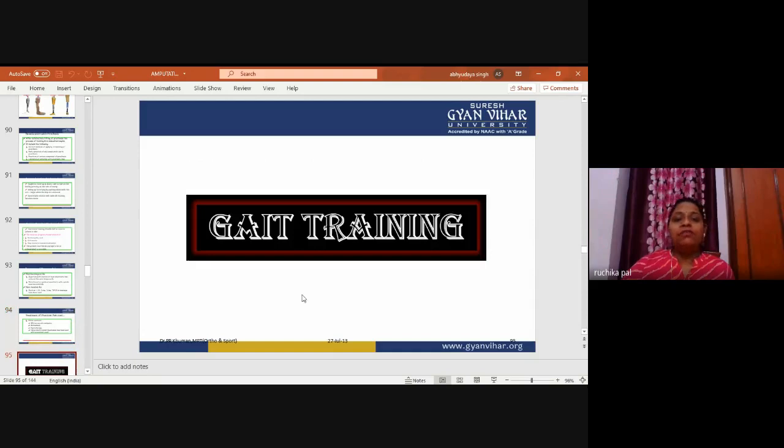Now we will move forward to gait training. This is also an important thing. After the prosthetic application, once we have selected the prosthetic and the procedure, we go through that stage. Now the stump fixing is also there. What happens if there is a lower limb amputation? We will go for gait training.